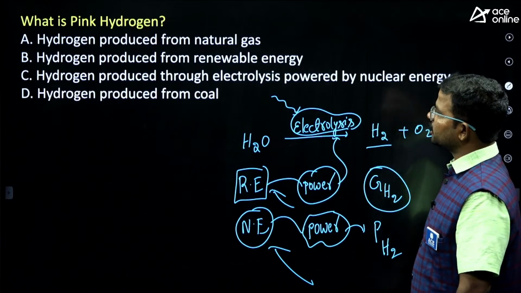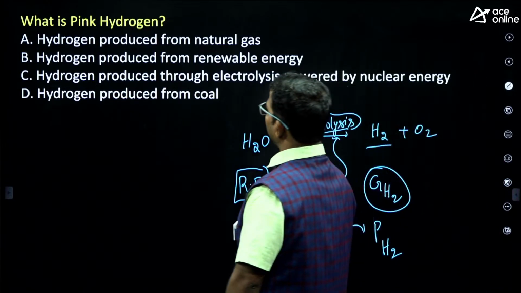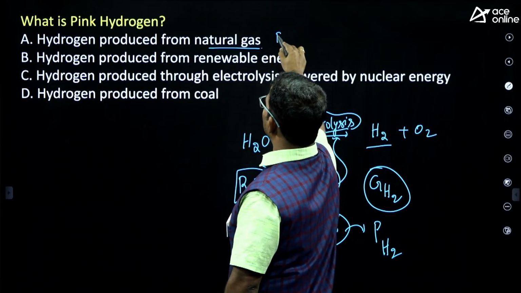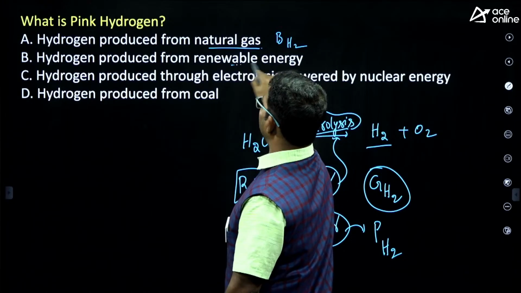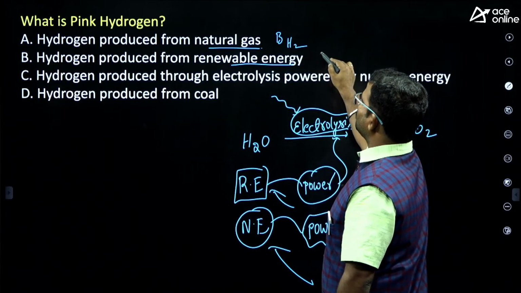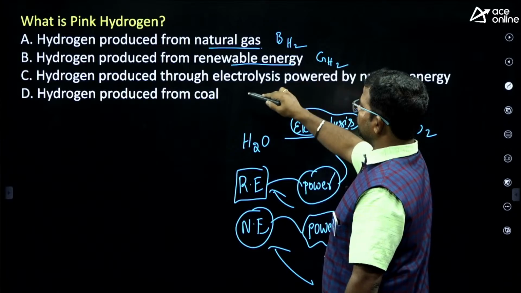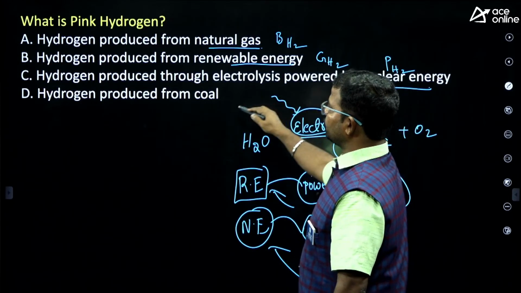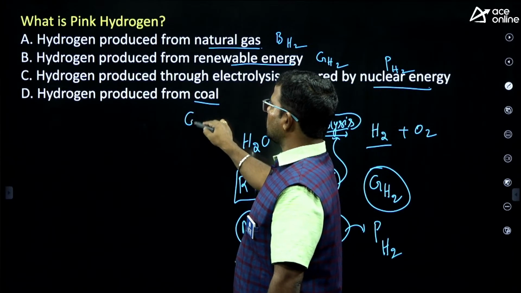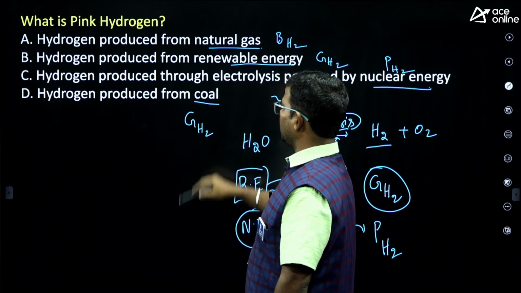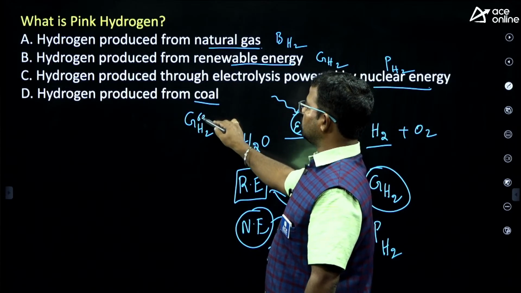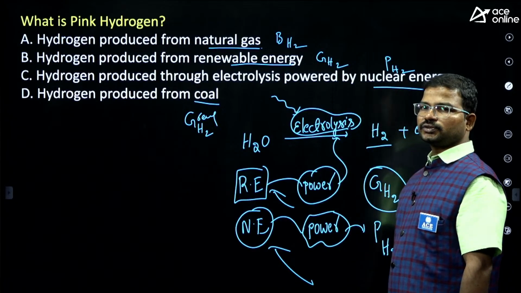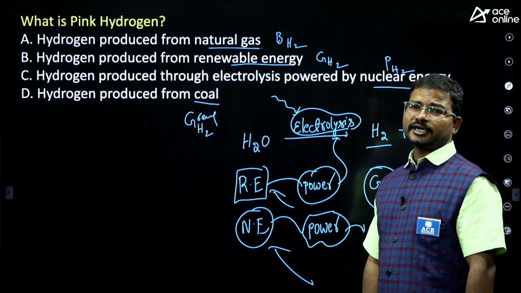That is the speciality. Here they mention what is meant by each type of hydrogen. If you get it from natural gas, it is called blue hydrogen. If you get it from renewable energy, it is called green hydrogen. If you get it from nuclear energy, it is called pink hydrogen. If you get it from coal, it is called grey hydrogen. So we mostly have different orientations. These are all concerns related to environmental concepts.